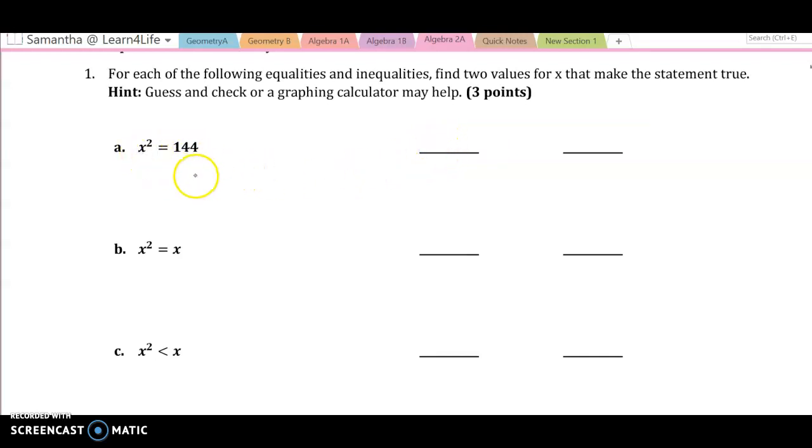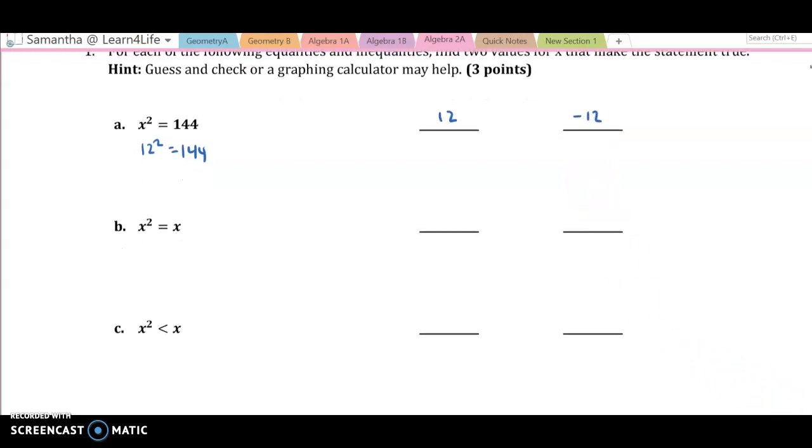So x squared equals 144. What number squared is 144? Well, that's 12, right? 12 squared is 144. 12. What's the other one? It can only be 12 no matter what, right? But the other one would be negative 12. Yeah? Negative 12 times negative 12 is 144.